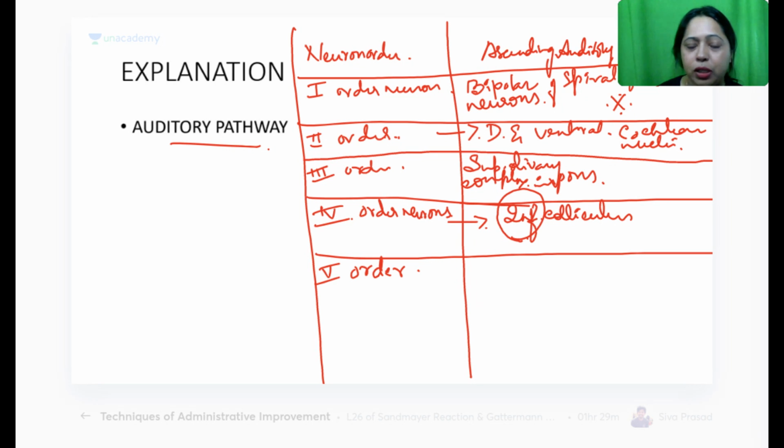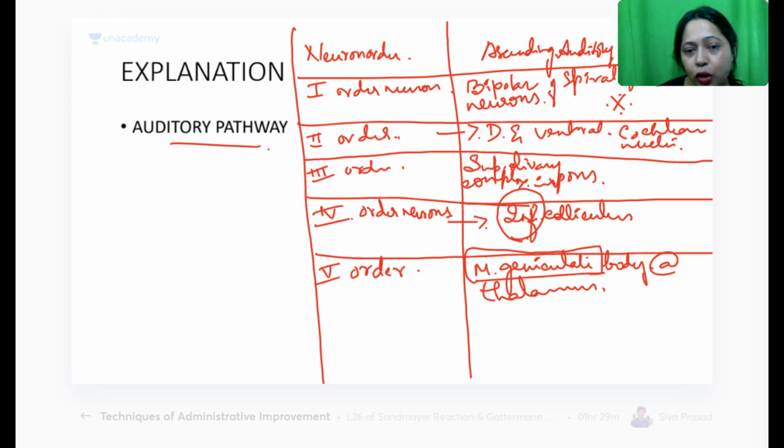Fifth order neurons are at the medial geniculate body. Where is this? At thalamus. So medial geniculate body and the inferior colliculus, these two are very, very important. So you have to remember these two things.